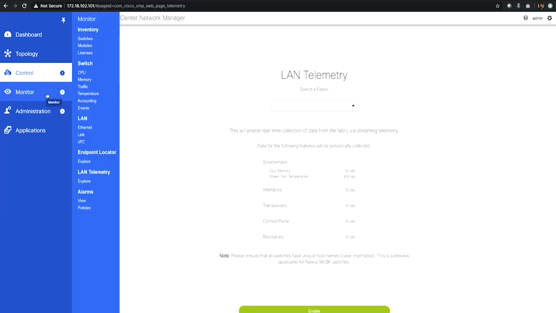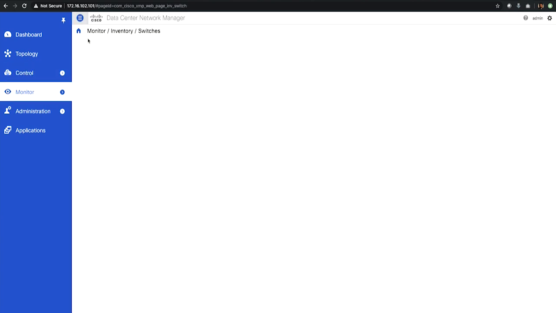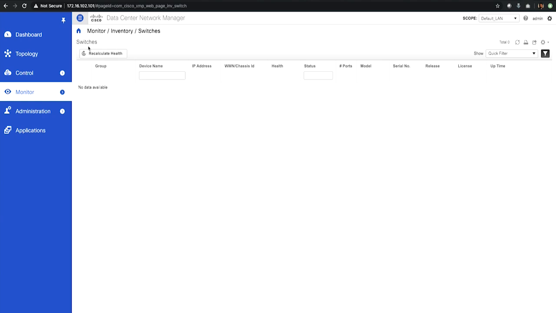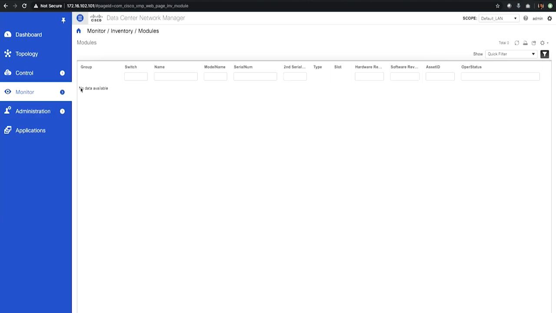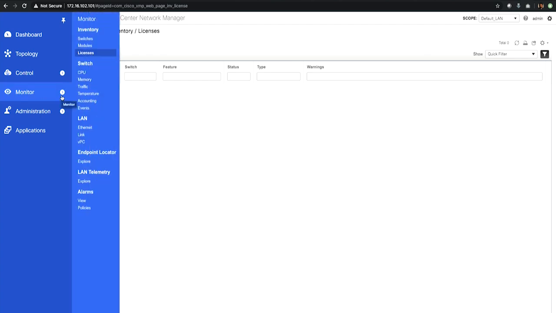Then we have the monitor menu item, under which we have our inventory. We have switches, modules, and even the licenses. We can monitor all the states of the licenses, the switches, or the modules. And when we are monitoring the switch itself, we can see the CPU, memory, traffic, temperature, accounting, or events. And you can manage the LAN for Ethernet, link, or VPC.